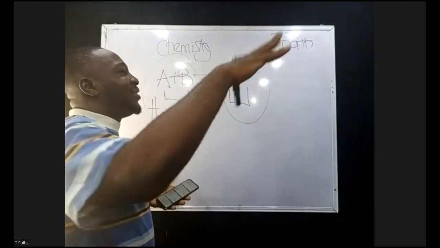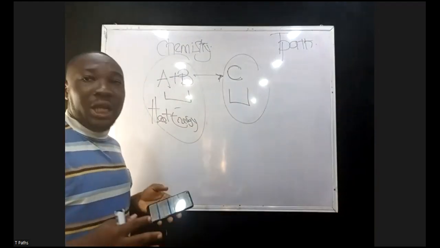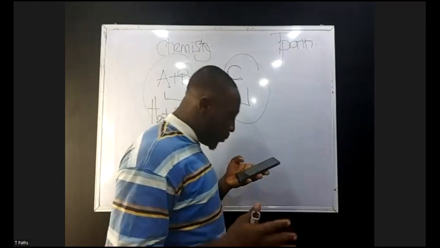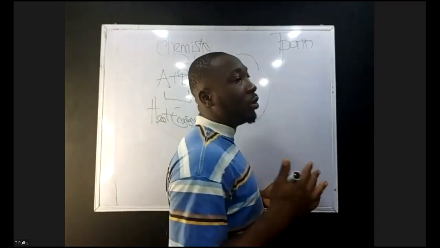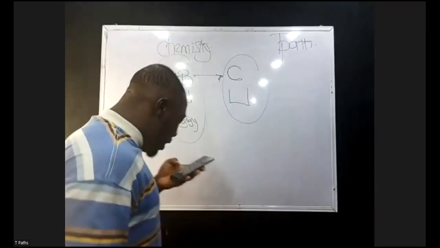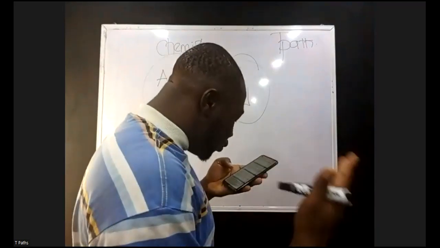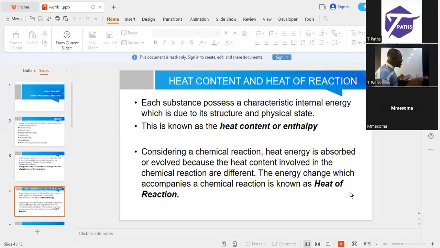So we have what is called the standard heat of reaction, which is the amount of heat absorbed or evolved when a chemical reaction takes place between molar quantities of the substances.